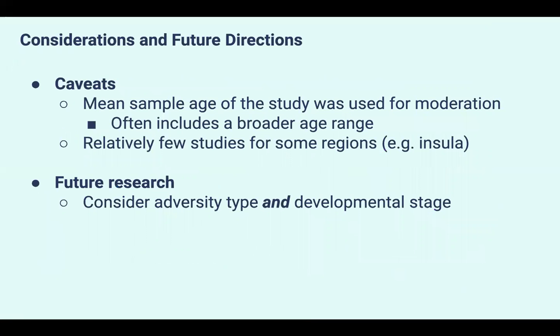So a couple important caveats of the interaction analyses are that, one, we use the mean sample age of each study, which does not capture the full range of the sample, and two is that we had relatively few studies in some cases. Overall, our review replicates past studies in adults that demonstrate an association between adversity exposure and decreased hippocampal and cortical brain volumes. Our findings also indicate many potential moderators of brain volume, including adversity type and sample age. So this further highlights the need for future research that focuses on specific aspects of children and their early environment to better understand how adversity gets under the skin to impact the developing brain.